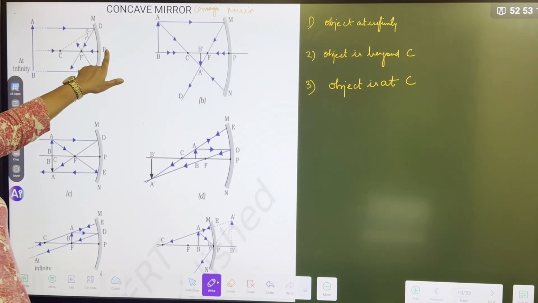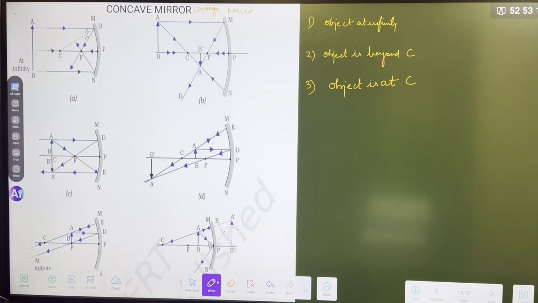Just move one point. You know there are positions P, F, C, infinity.